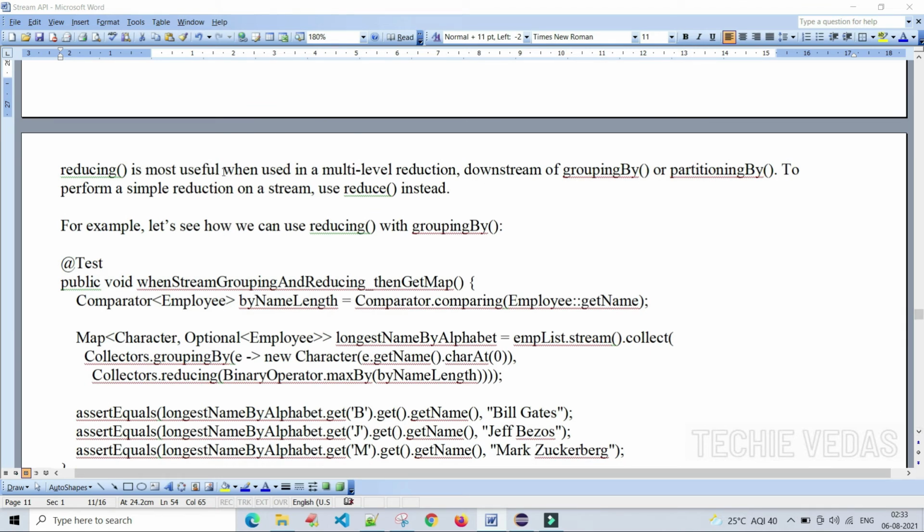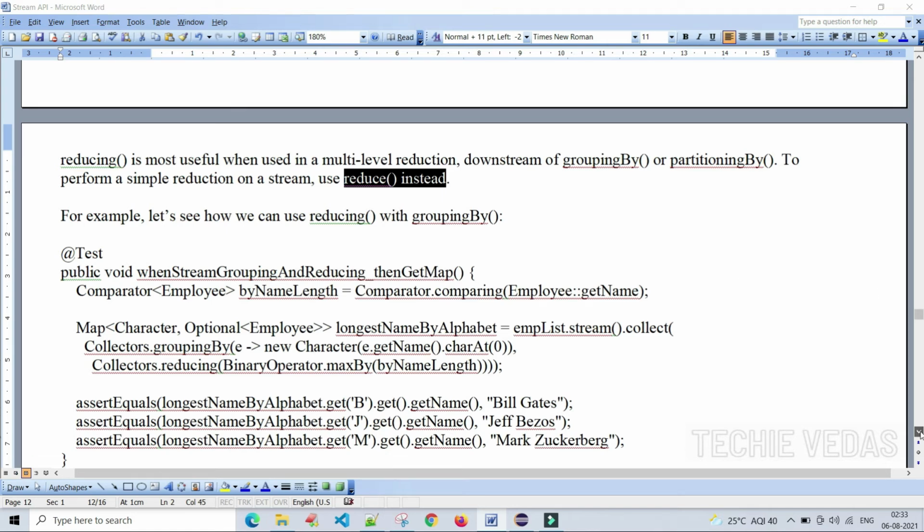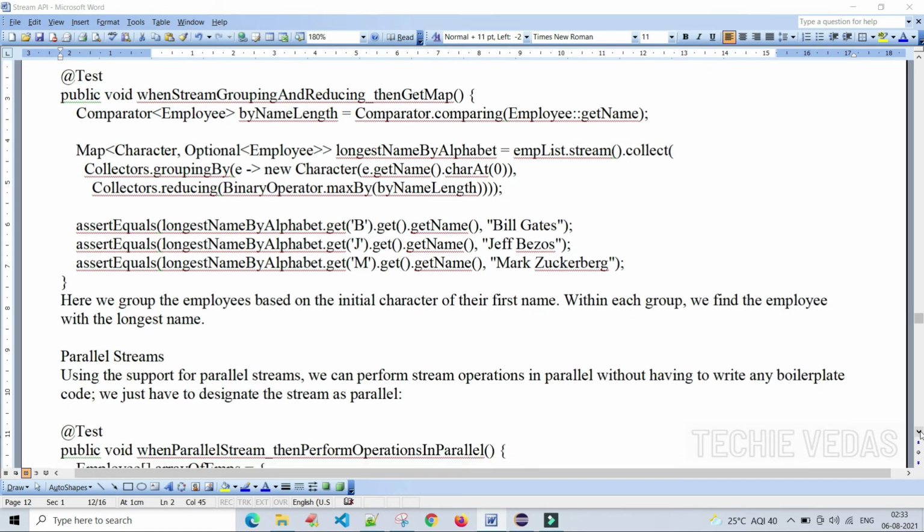The reducing method is most useful when used in a multi-level reduction, downstream of the groupingBy or partitioningBy method. To perform a simple reduction on a stream, use the reduce method instead of the reducing method. For example, let's see how we can use reducing with groupingBy.